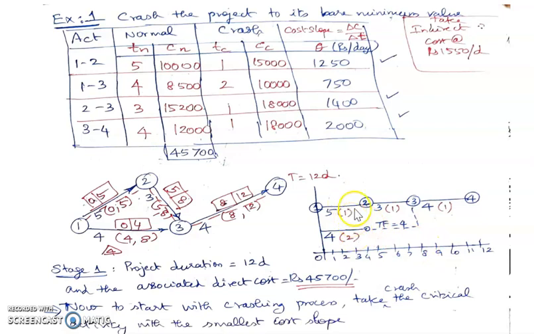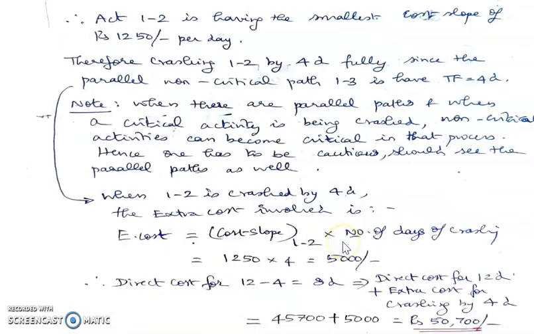Now, in that process, can I do that? I have to look at a non-critical path, a parallel path. So on the parallel path, you can see that activity 1, 3 is non-critical, which is parallel to this activity, and it has got a total float of 4 days. So this 4 days of crashing will allow consumption of this 4 days of total float along this non-critical path. So there is no harm in crashing activity 1, 2 throughout by 4 days, at one stroke. Okay, so that is what we are doing here.